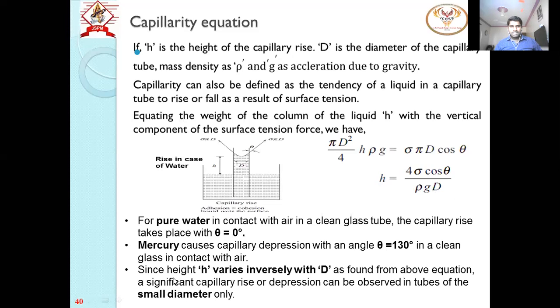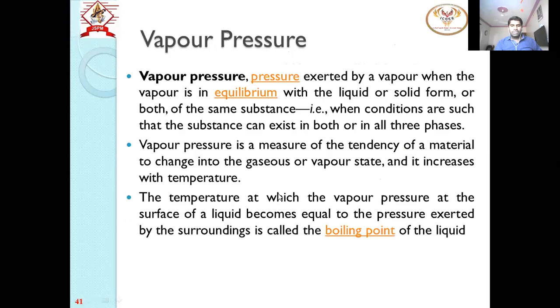So from this we can say that h varies inversely with diameter. Capillarity is particularly seen in a glass tube of small diameter. Since h varies inversely with d, from the above equation it is clear that the capillary rise or depression can be observed only in tubes of smaller diameter. So capillarity can be seen in case of smaller diameter. This is the capillarity equation.